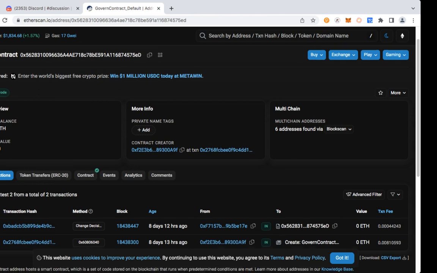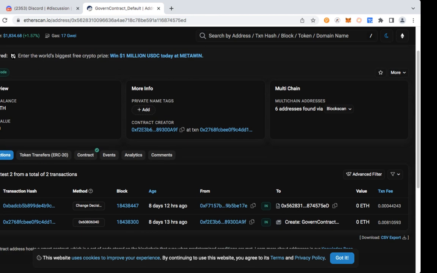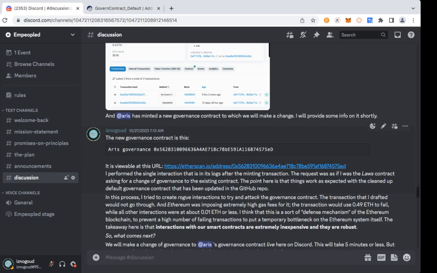And I have performed two transactions. Well, the first one was performed by Aris, that's his address right there. And then I performed a transaction just to make sure everything works. This transaction did absolutely nothing. You can see the fees were very, very small for both creating the contract and interacting with it. All right, I'm going to return back to the channel.